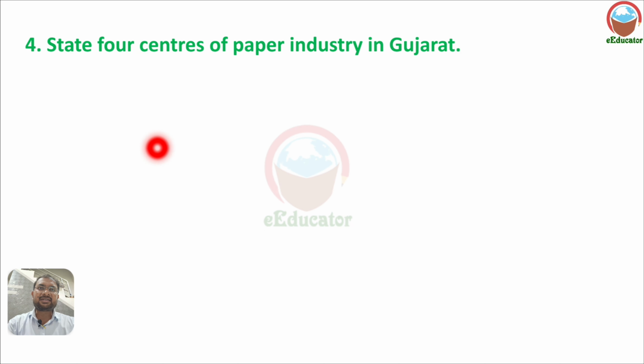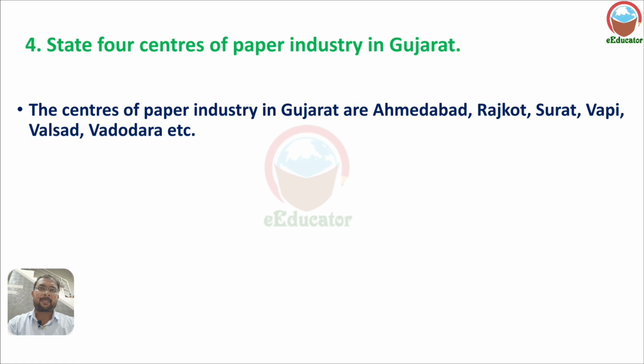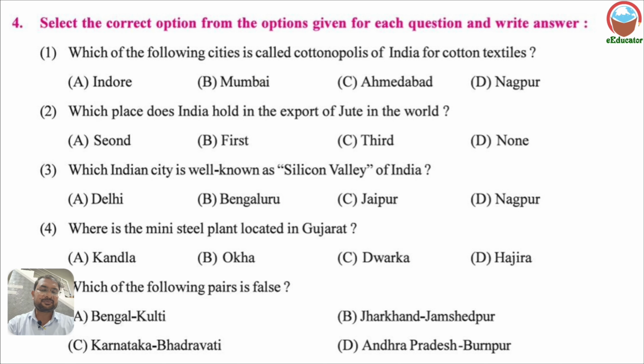State 4 centers of paper industry in Gujarat. The centers of paper industries in Gujarat are Ahmedabad, Rajkot, Surat, Vapi, Valsad and Vadodara. These are the paper industry centers.